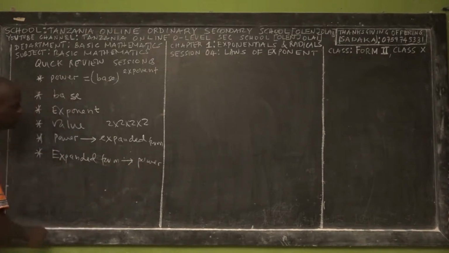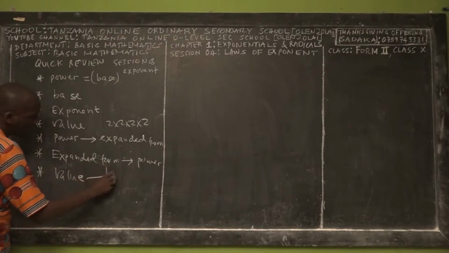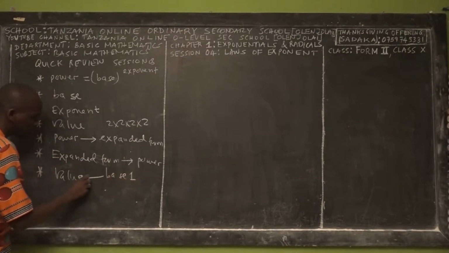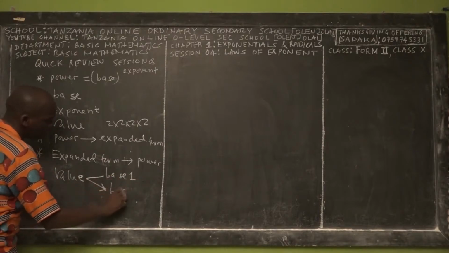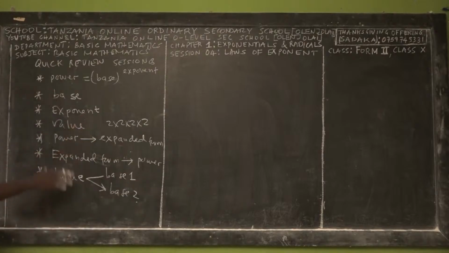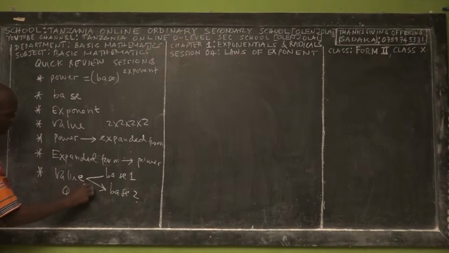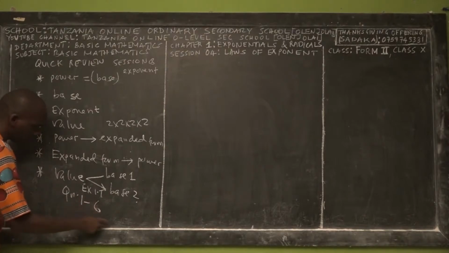We also taught you how to write a particular value in one base and the same value in another base. We solved Exercise 1.2.1, questions 1 through 6.